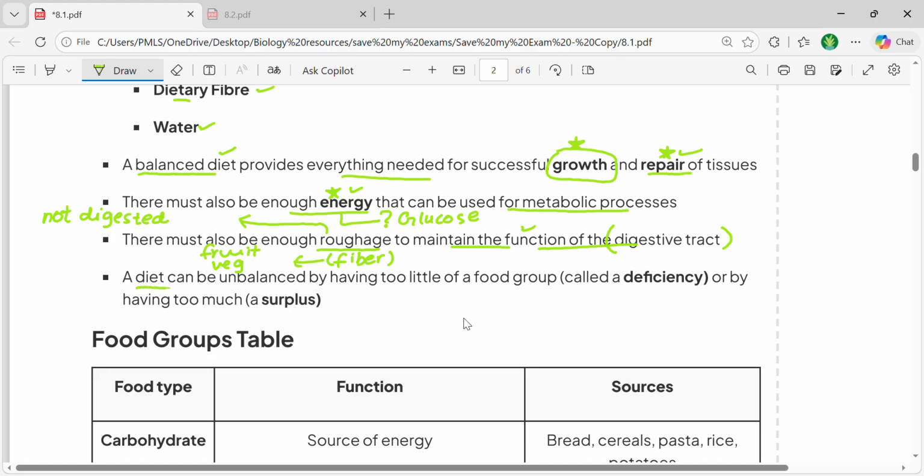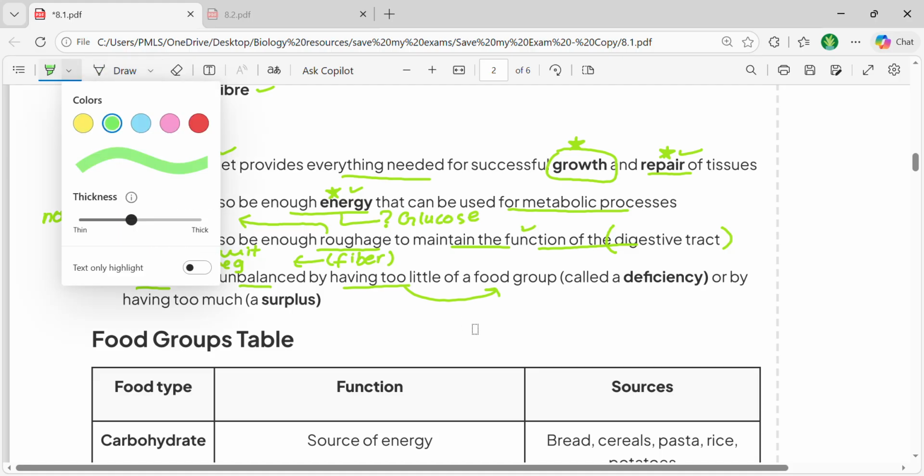And a diet can be unbalanced by having too little of a food group. It means if the balanced amount is not present, even though all of those are present, then we can't say that this is a balanced diet. So we need to be aware of this as well.